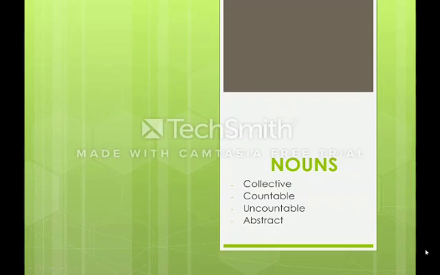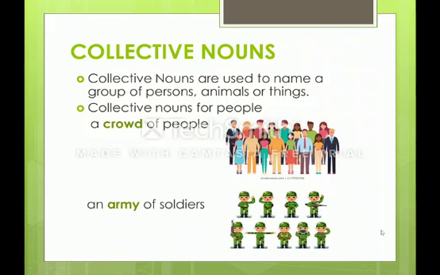Now, let us move into our topic, that is collective noun. As the name specifies, collective means what? Collection, a group. So a collective noun refers to a group or collection of the same kind of persons, animals or things. So what is a collective noun? A collective noun refers to a group or collection of the same kind of persons, animals or things.